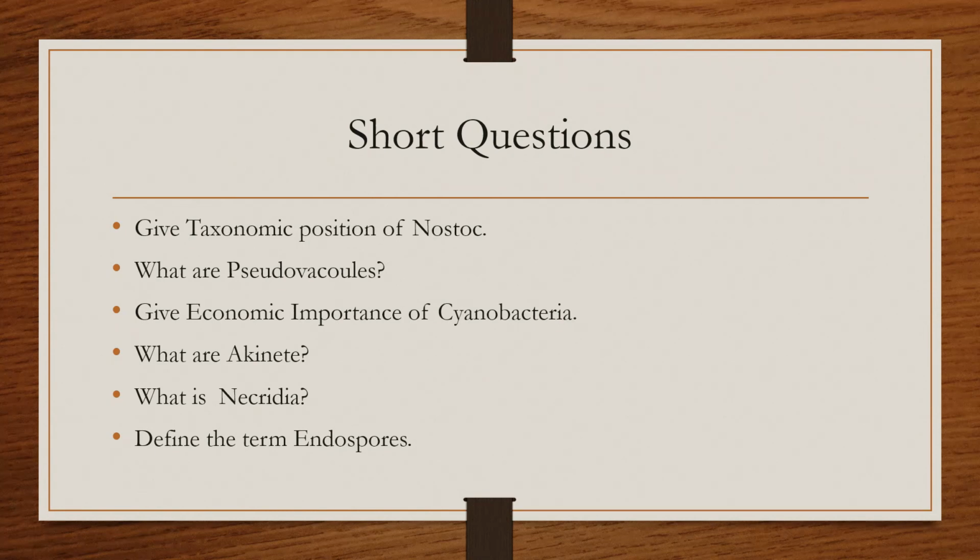Okay. Next is, what are the akinetes? Akinetes are the resting spores. They are cells that differentiate a little bit from the other cells and have a little bit different content, and they can also act as reproducing cells. When they are separated from the other cells, they give rise to new generations or new organisms.